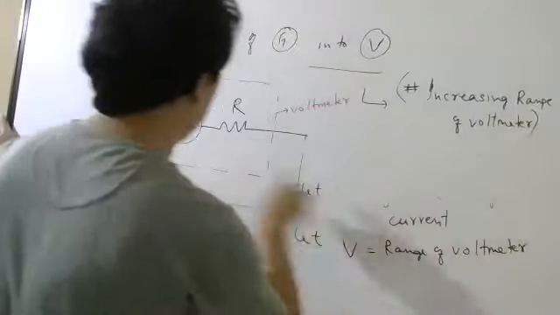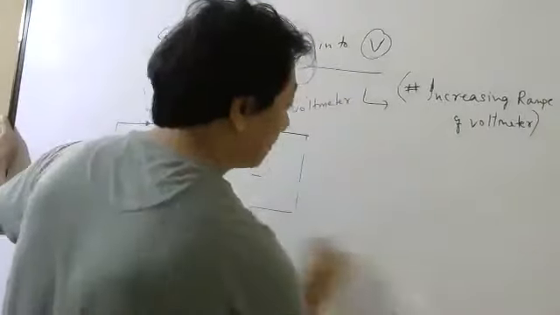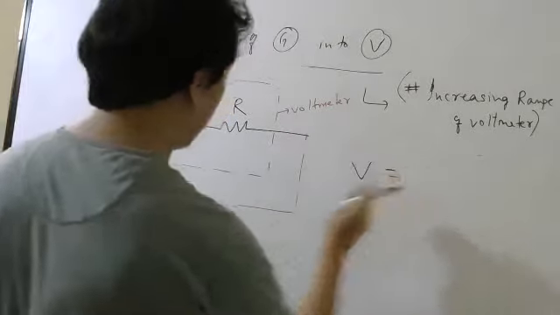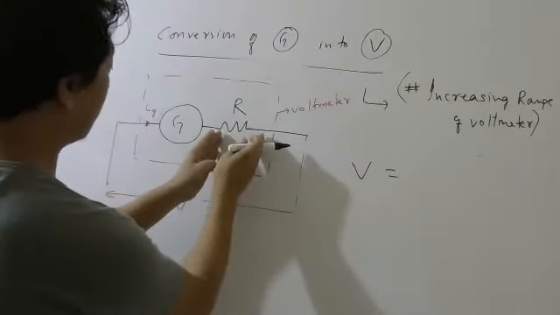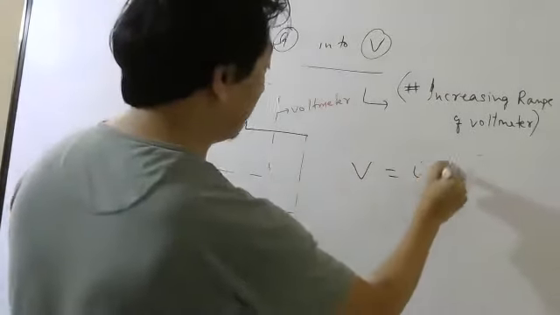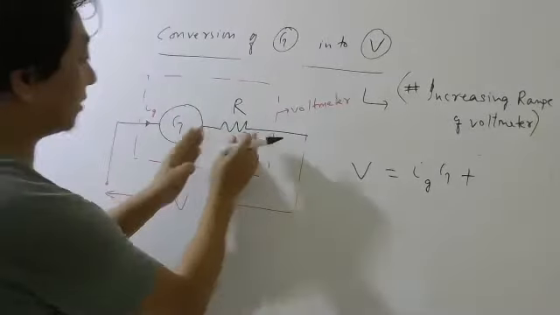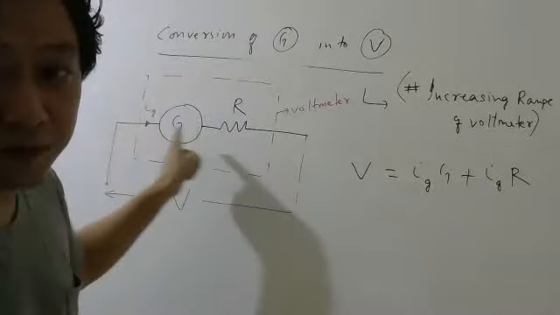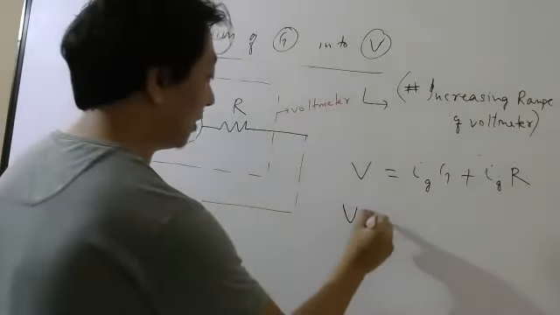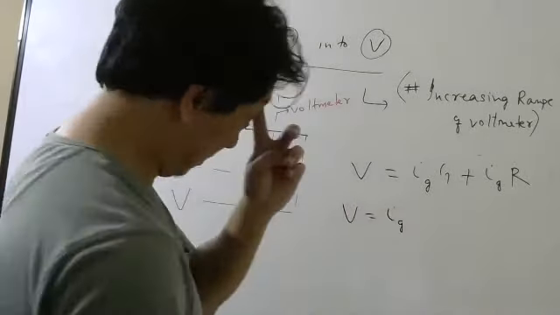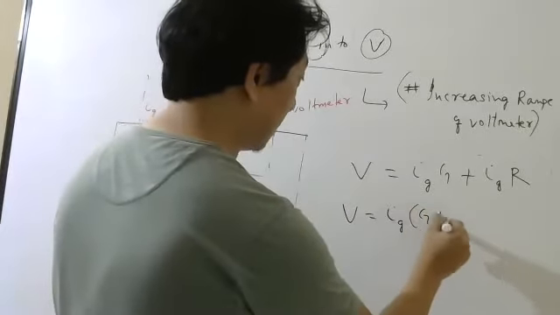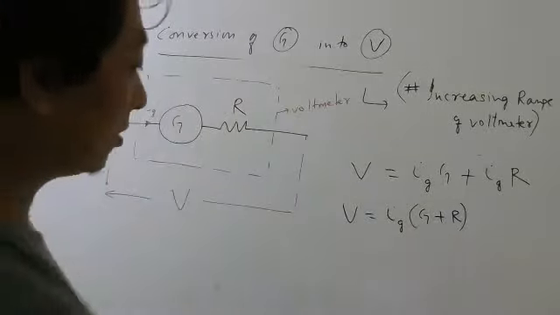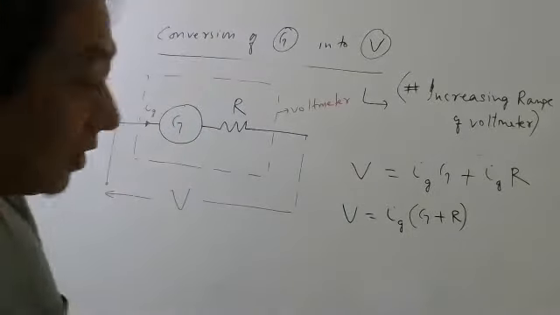So now to find this capital R is easy. Apply Ohm's law. So this voltage will be equal to this voltage plus this voltage. Voltage here is Ig into G plus voltage here is Ig into R. Yes or no? Because the same current will flow in both of them. It is in series. So voltage will be Ig into G plus R. You can write directly also this. Total resistance is G plus R. So current into total resistance also you can write.